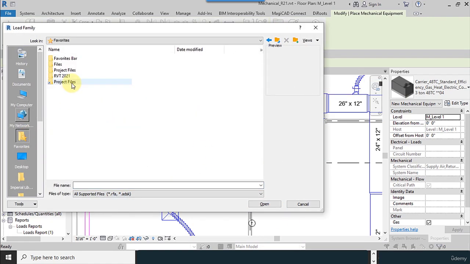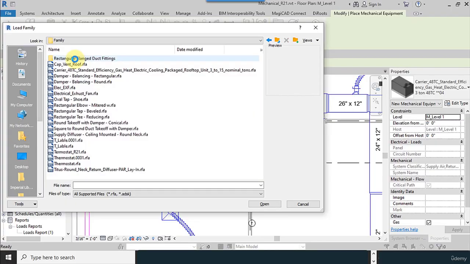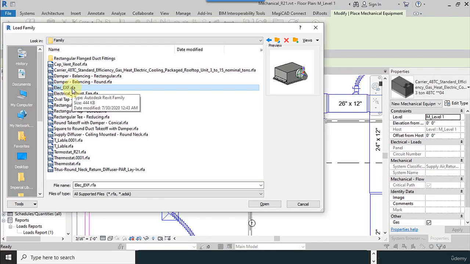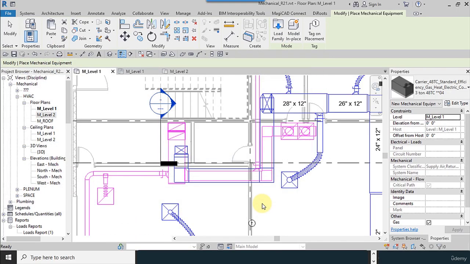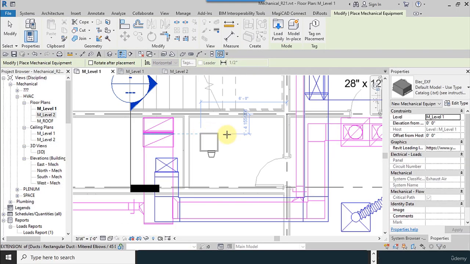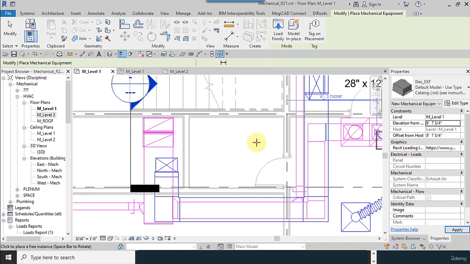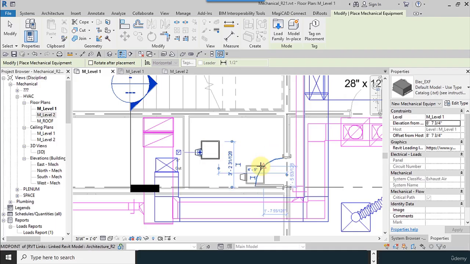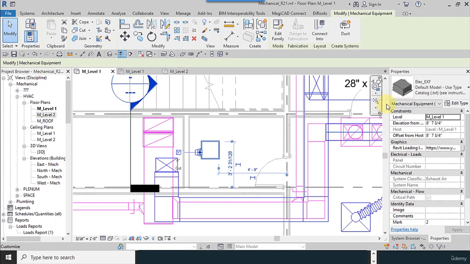After that, I go to Favorites, Project File Family, and select the Electrical Exhaust Fan. And in the current level, I place the exhaust fan in the drop ceiling, approximately 8 feet 7 3/4 inches. With the space bar, you can rotate the exhaust fan.